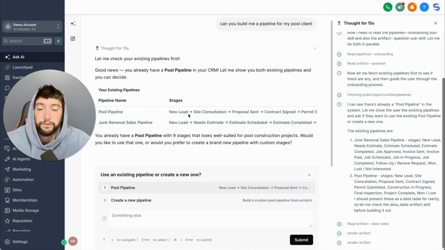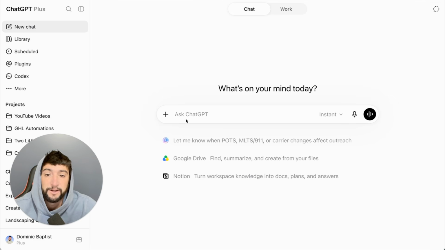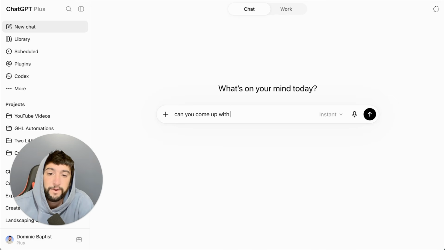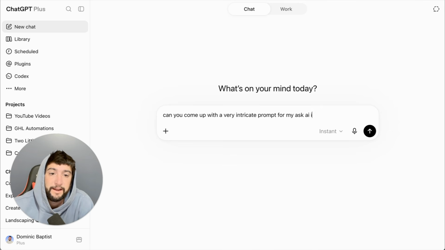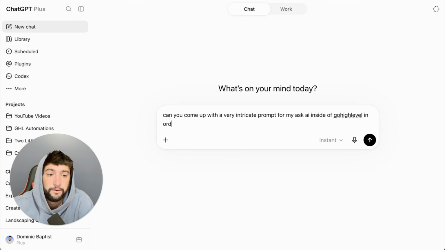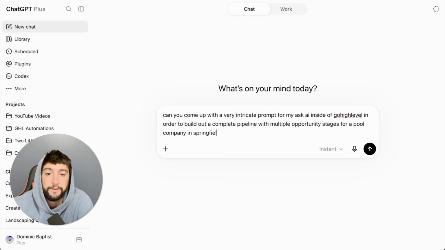So what is the solution? Well, most people think it's to just go to ChatGPT and have it build the prompt for you. And let me show you how easy and what that looks like. So if I come over here to ChatGPT, I go to Ask ChatGPT right here and I say, can you come up with a very intricate prompt for my Ask AI inside of GoHighLevel in order to build out a complete pipeline with multiple opportunity stages for a pool company in Springfield, Illinois.